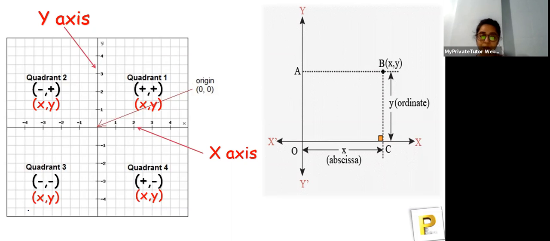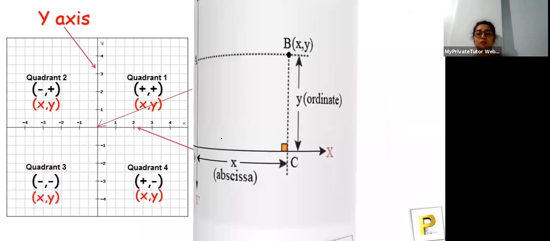Whenever you are in your exam or test, what you do is first make a rough number line like that. Then place positive numbers and negative numbers, and you'll easily remember which coordinate is present in which quadrant. I hope you guys are clear with this part, what quadrant 1, 2, 3, 4 are, and which coordinates will be positive or negative. Okay, so let's move towards the next part.